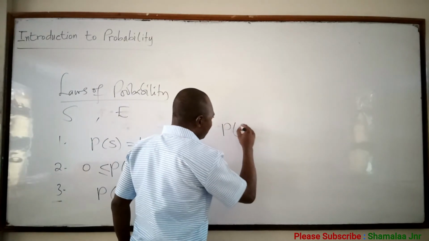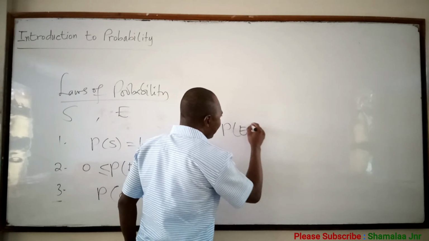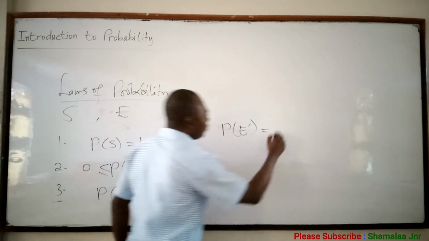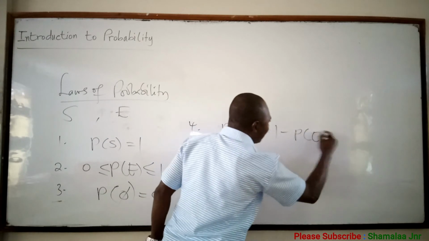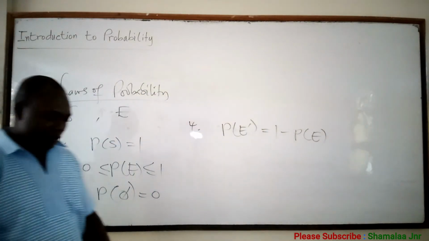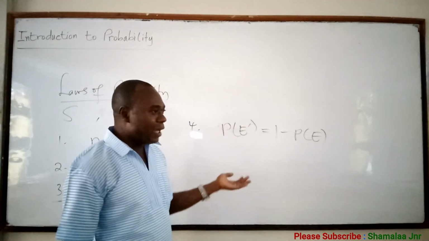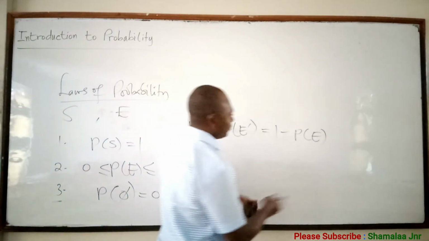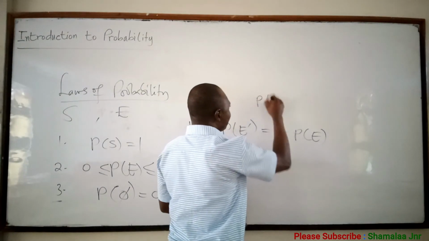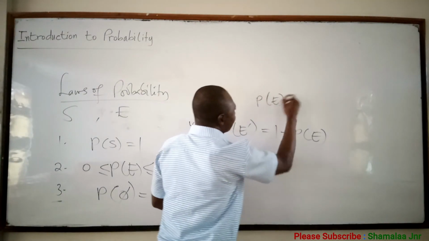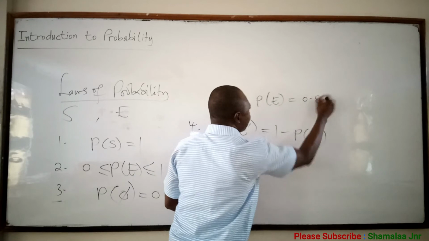4. These are very, very important. Probability of an event E not occurring is equal to 1 minus probability of the event E occurring. The probability that it will rain tonight is say 0.8.